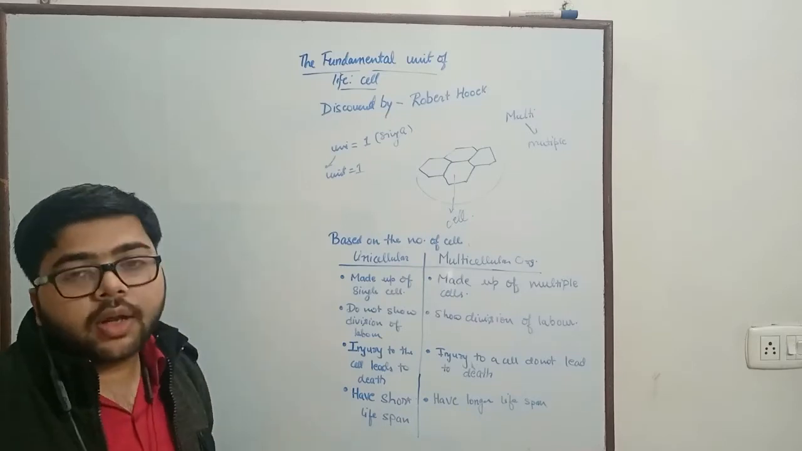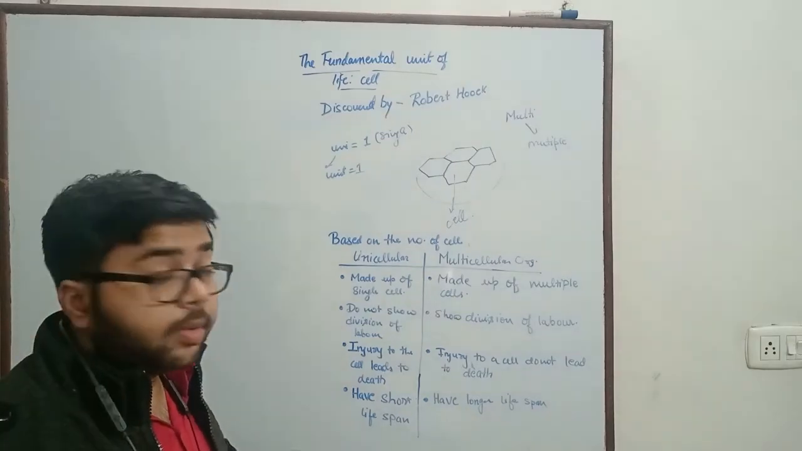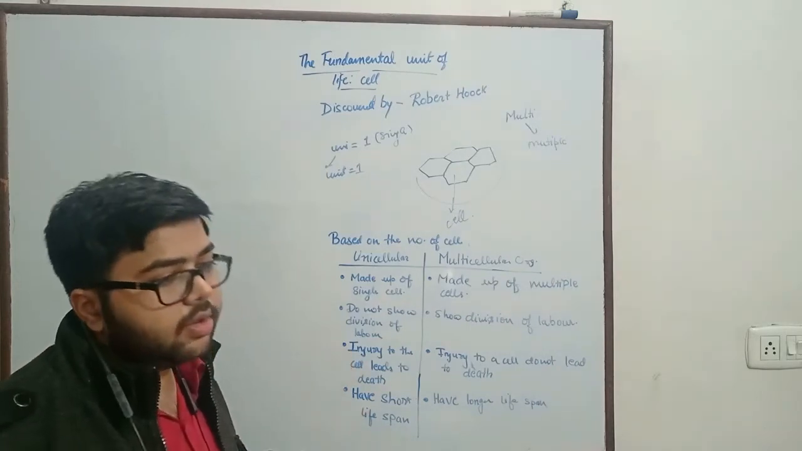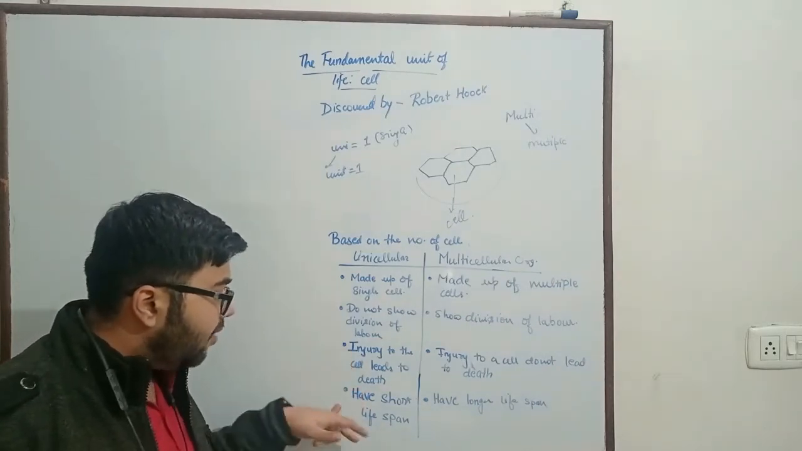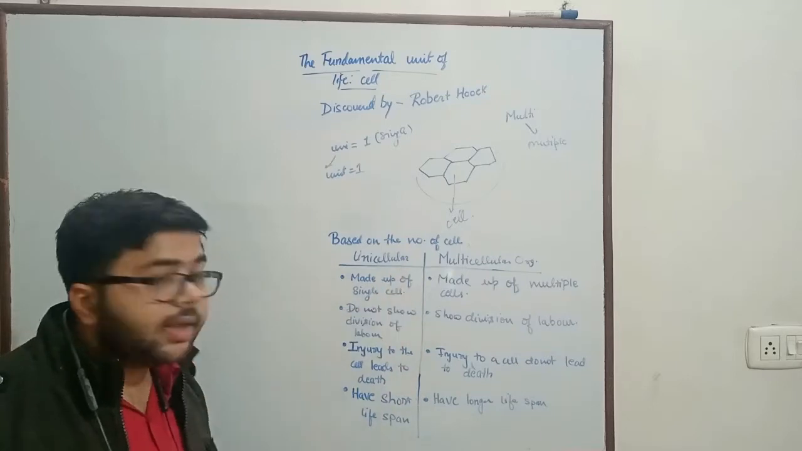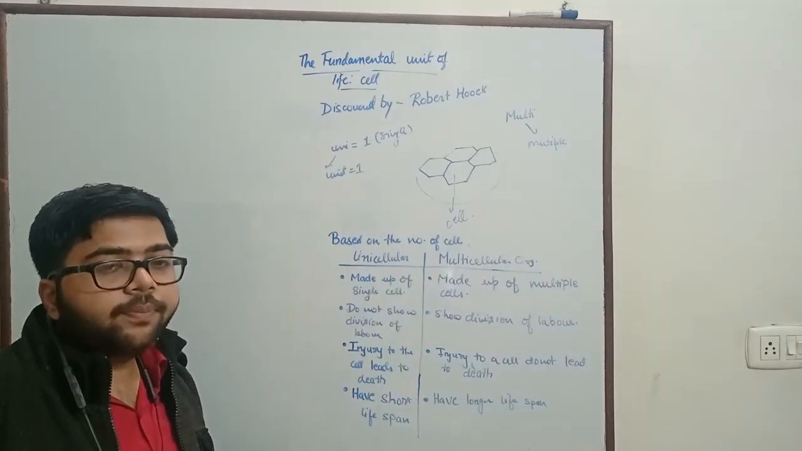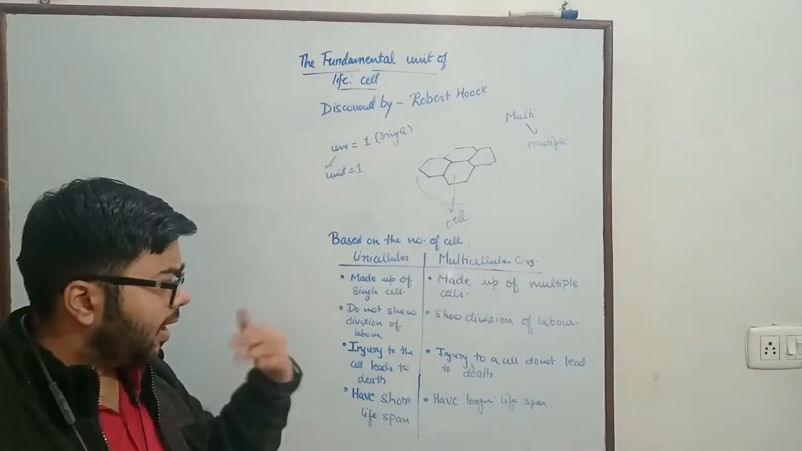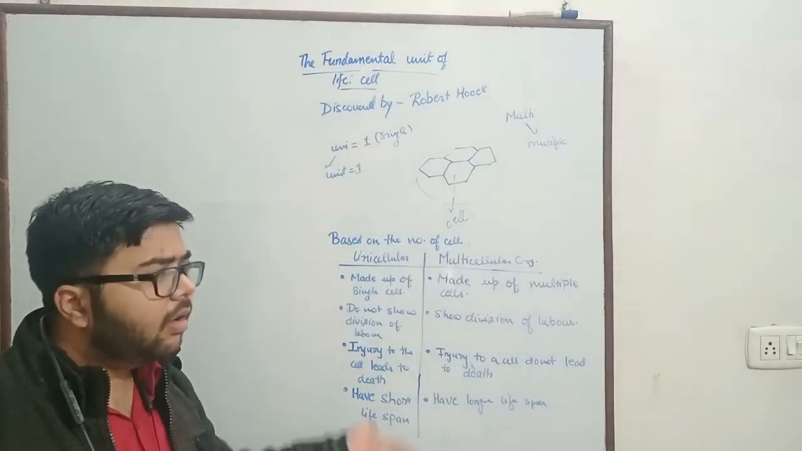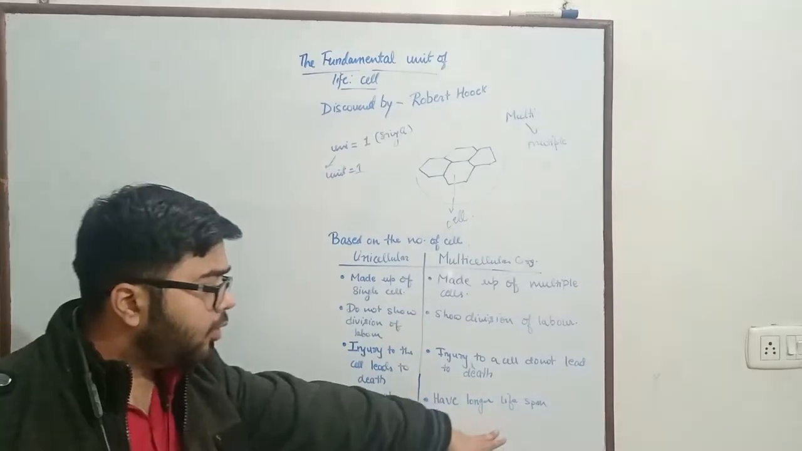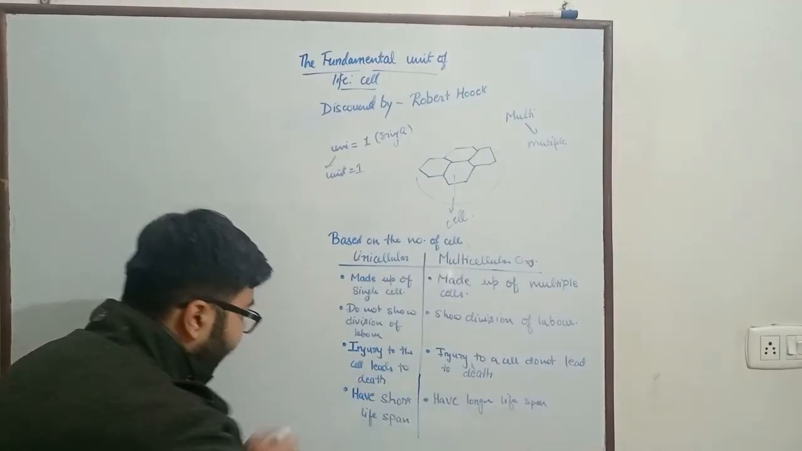As the unicellular organisms are more prone to injury, more susceptible to injury rather, so they'll have a short lifespan, whereas multicellular organisms, if got injured, the function will automatically be performed by some another cell, so they'll not die and therefore they'll have longer lifespan.